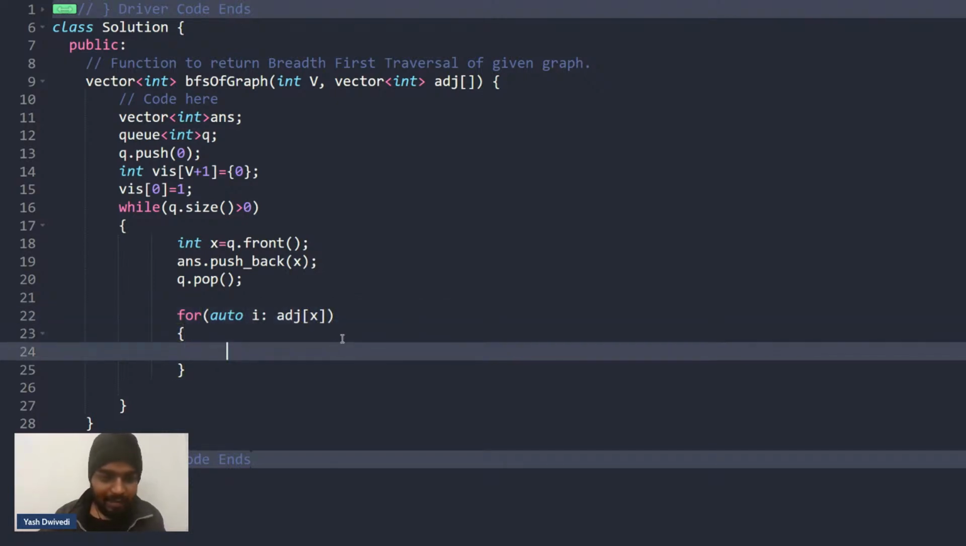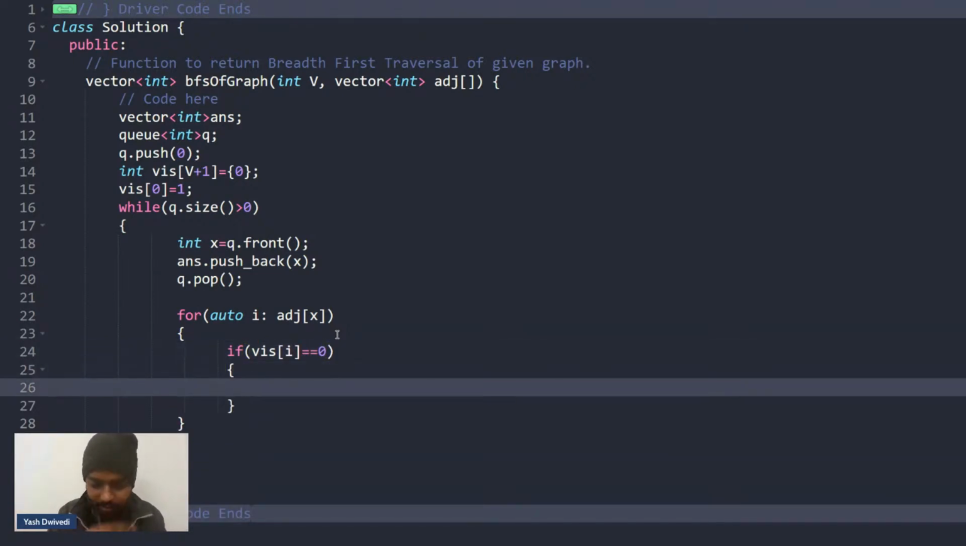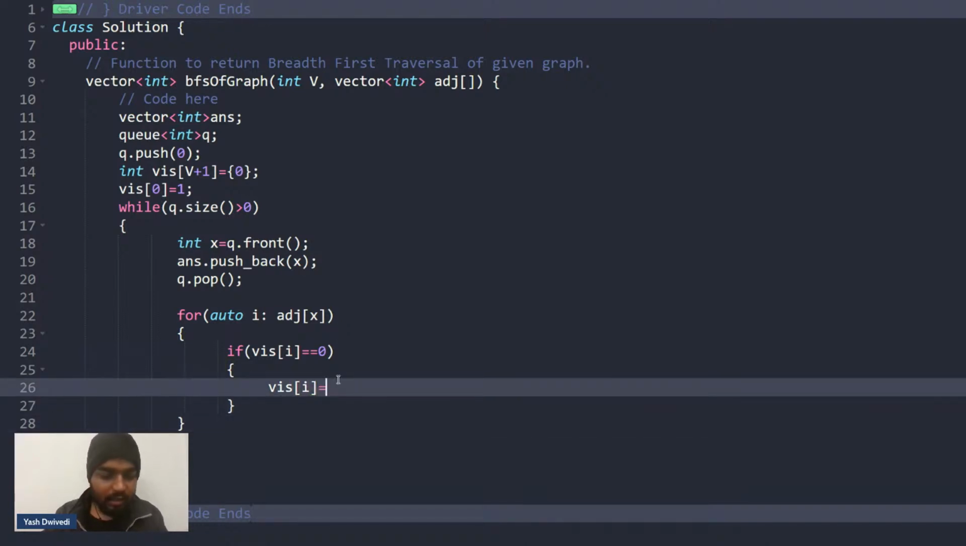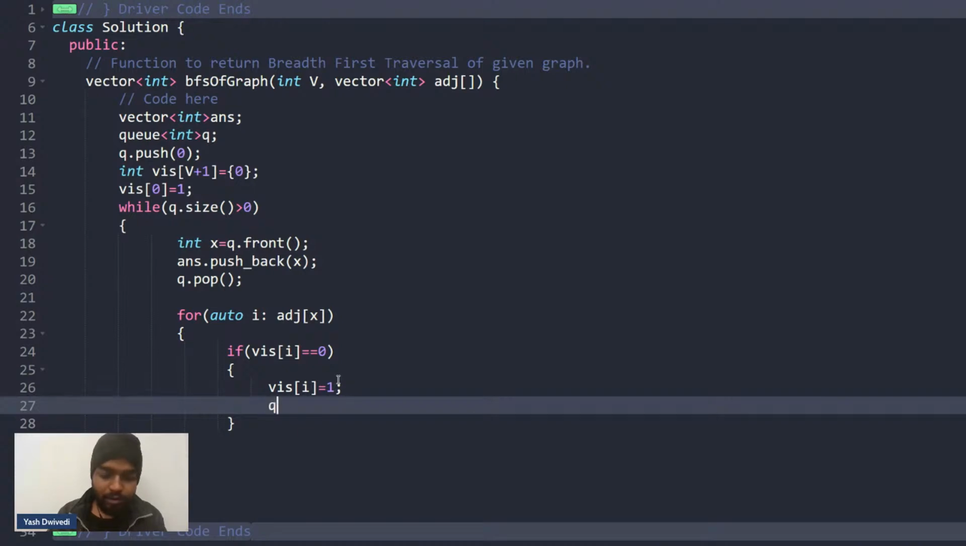If it happens that visited of i is equal to 0, if this guy is not visited, then I'll mark it as visited. Visited of i will be marked as 1. I'll mark it as visited, and then what will I do? I'll push it inside the queue. Please write push inside the chat.